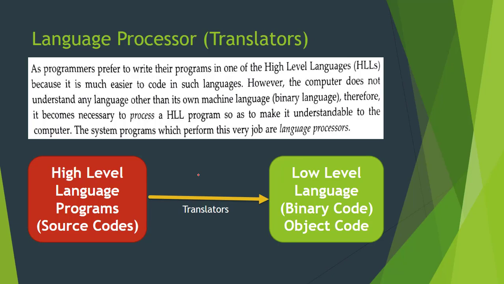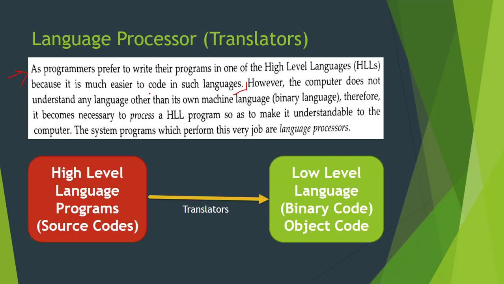The programs that we use for this translation process are termed translators. The programs or codes that we have written are termed source codes, and after conversion these codes are turned into object code. Now let's read and understand again. Programmers prefer to write their programs in high-level languages because it is much easier to code in such languages. However, the computer does not understand any language other than its own machine language or binary language.